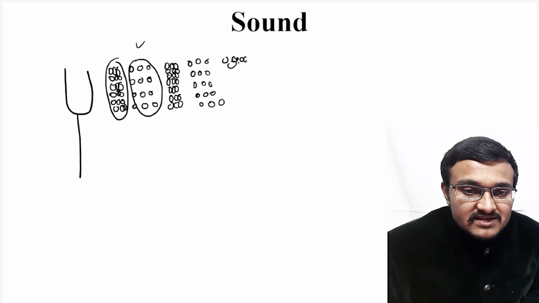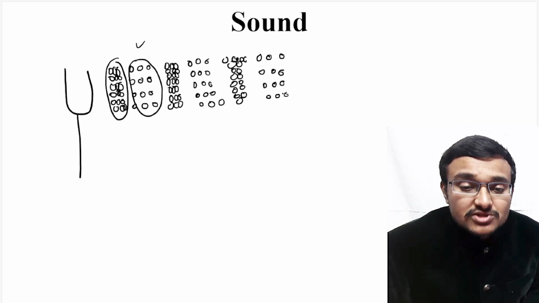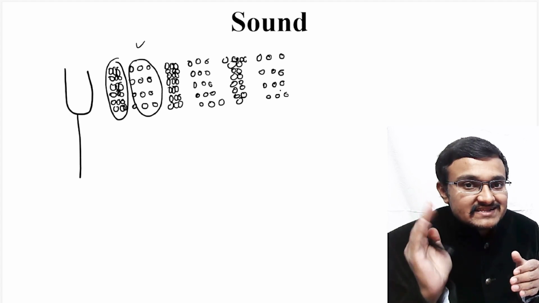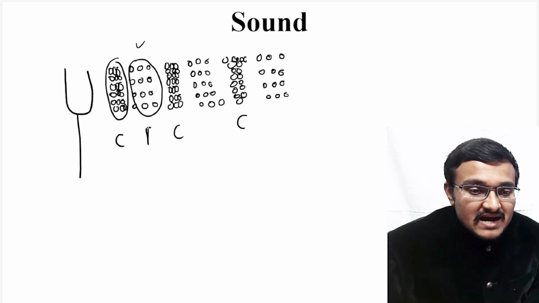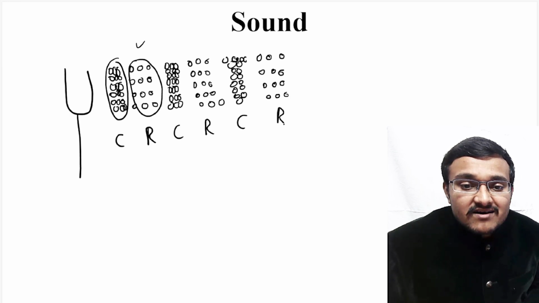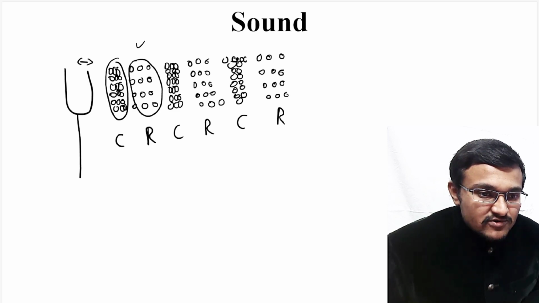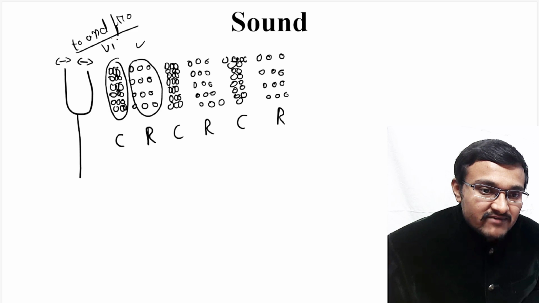Again after this there will be high pressure regions known as compressions, and again there will be low pressure regions known as rarefactions. So like this it goes on through the medium and reaches your ear, and your ear can detect that particular sound. So always remember, these high pressure regions are compressions and these low pressure regions are known as rarefactions. The vibrations created by this tuning fork, that is the to and fro motion this tuning fork has got, is nothing but vibrations.